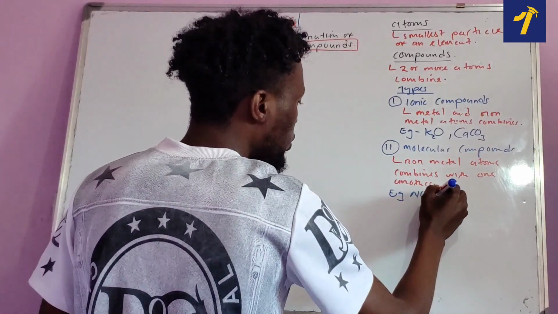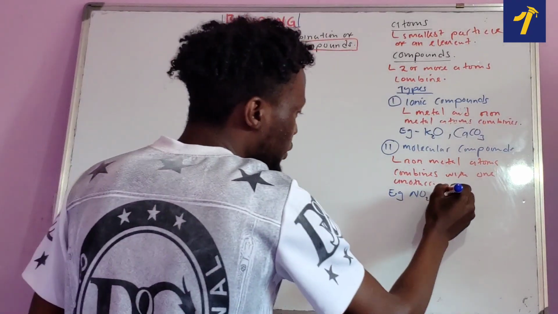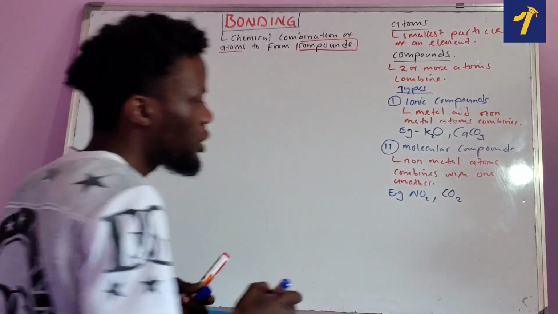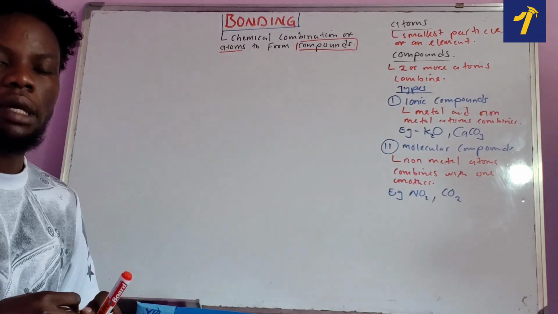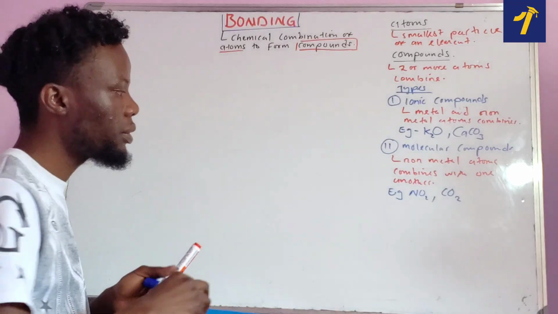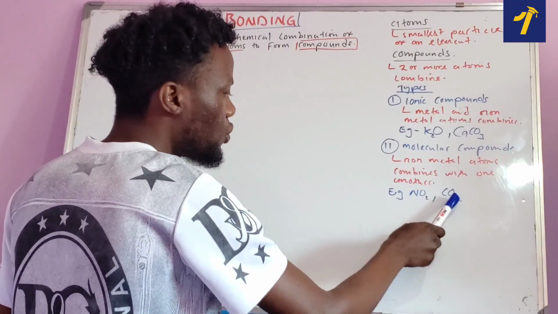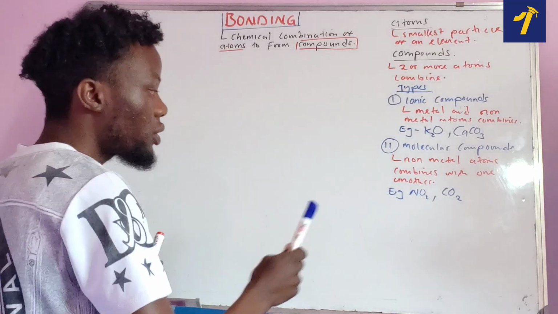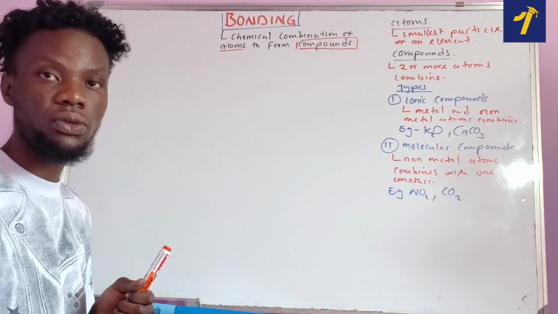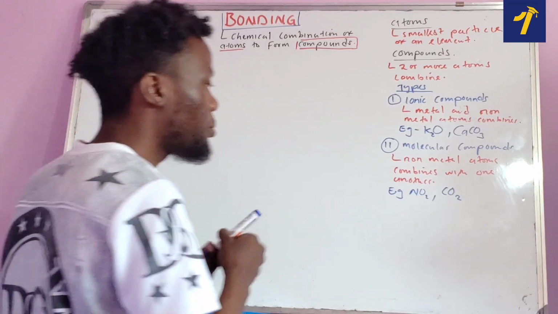Okay? What else? What about this one, the common gas, which is carbon dioxide? What about that one? Carbon dioxide is also a molecular compound. Why? Because it is formed due to what? Carbon and oxygen. Carbon is a non-metal. Okay, oxygen is what? A non-metal. So that is what we call a molecular compound.